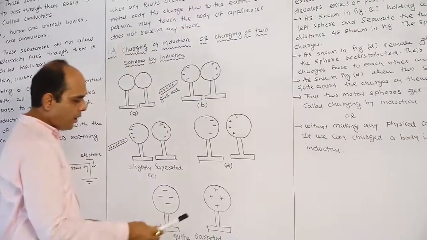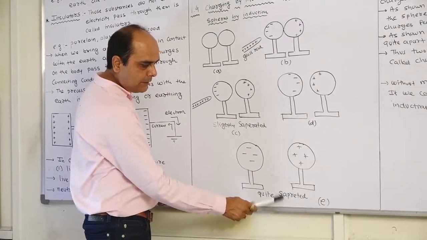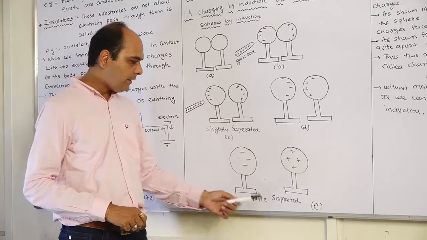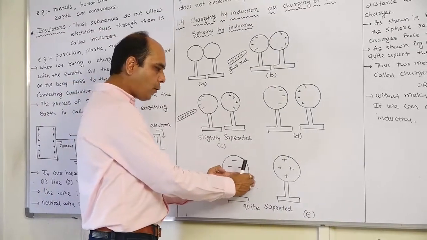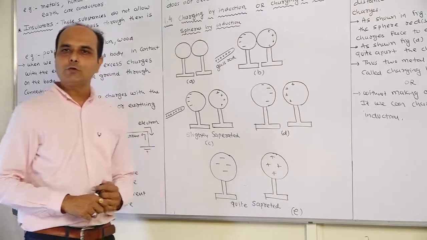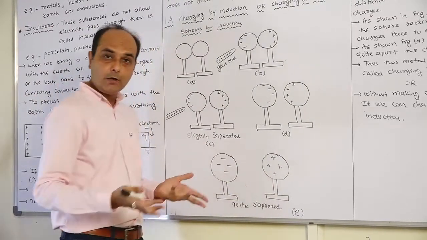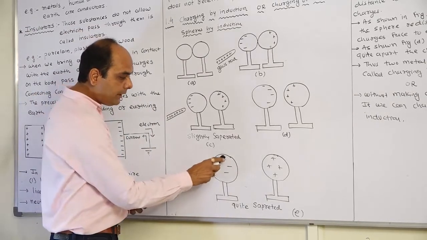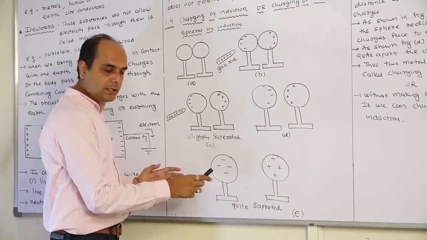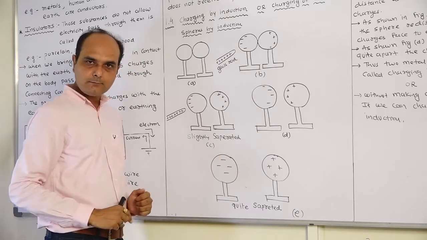Okay. Children, now we are moving to the last figure, figure E. In this figure E, these two spheres are quite separated. When they are quite separated, then what happened? All the negative charges are redistributed on the surface of the metal sphere.